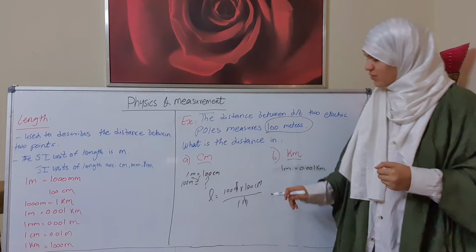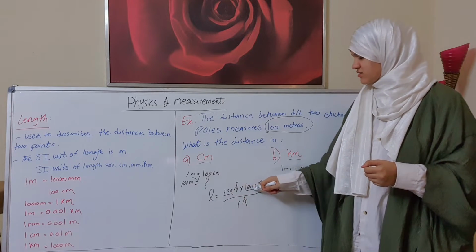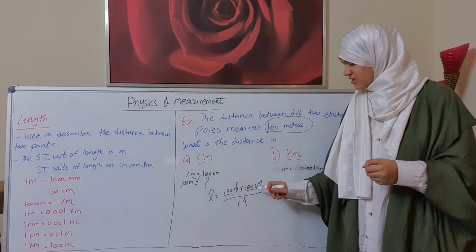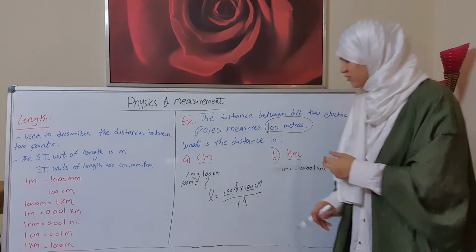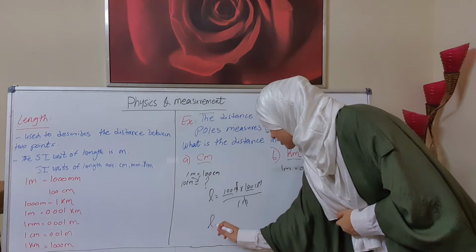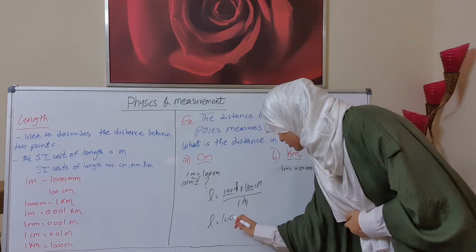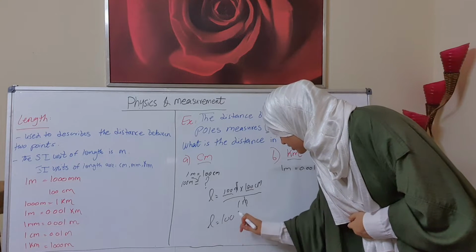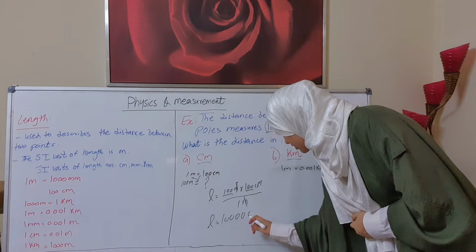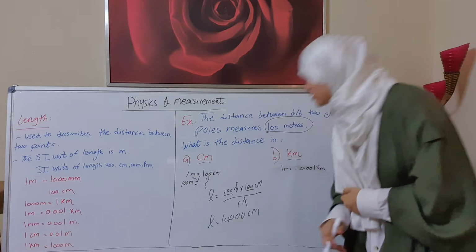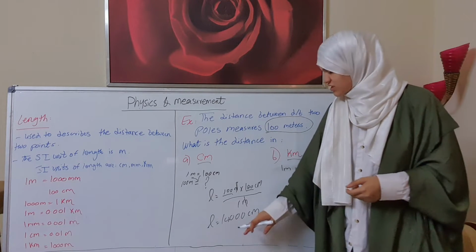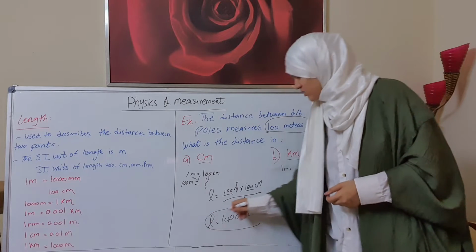Now what we have is 100 times 100 centimeters. It will be length is equal to 100 centimeter, which means length is equal to 10,000 centimeters.